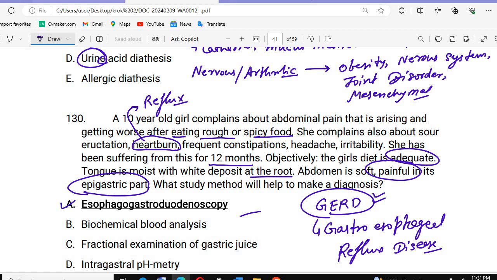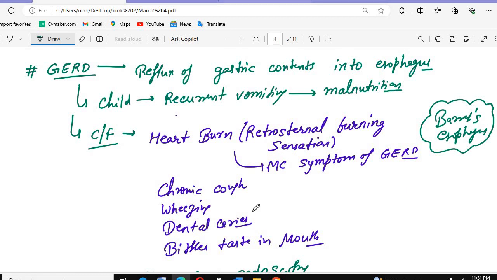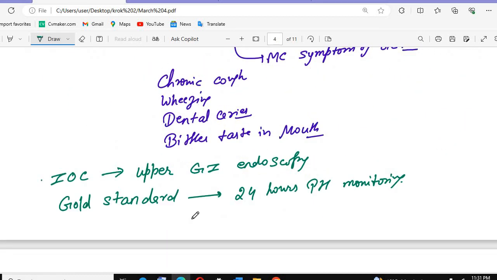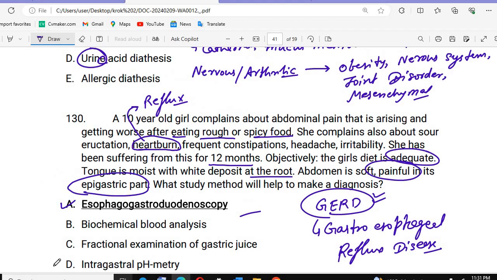Upper GI includes the esophagus, the stomach, and we can do the duodenoscopy as well. So esophagogastroduodenoscopy, upper GI endoscopy, will be the answer.